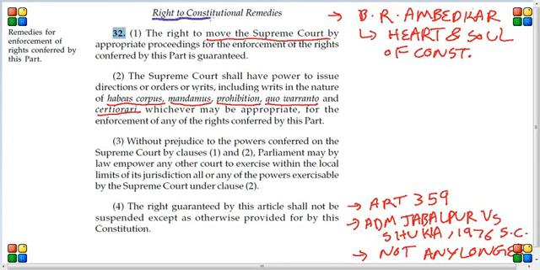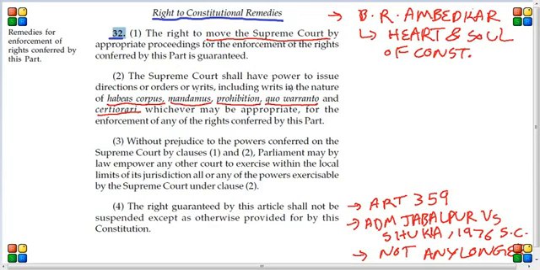Okay, let's talk about the right to constitutional remedies. Article 32 says that the right to move the Supreme Court by appropriate proceedings for the enforcement of the rights conferred by this part is guaranteed. What this means is that any person who thinks that his fundamental rights have been violated can approach the Supreme Court for his protection. That's what it means.